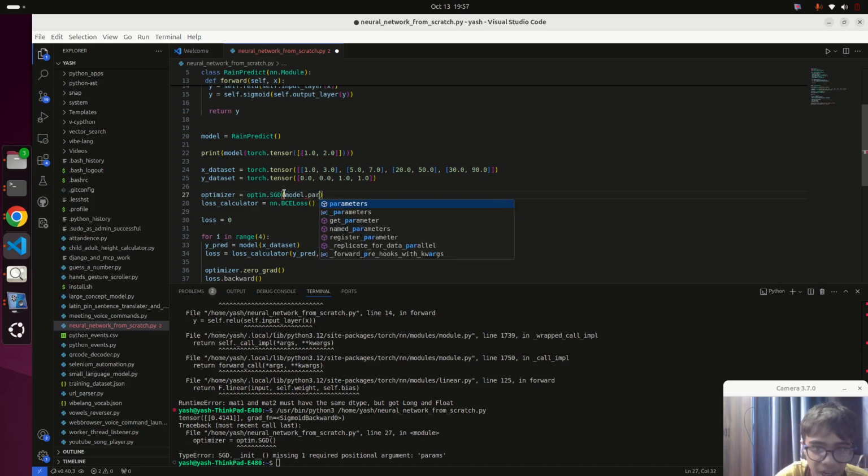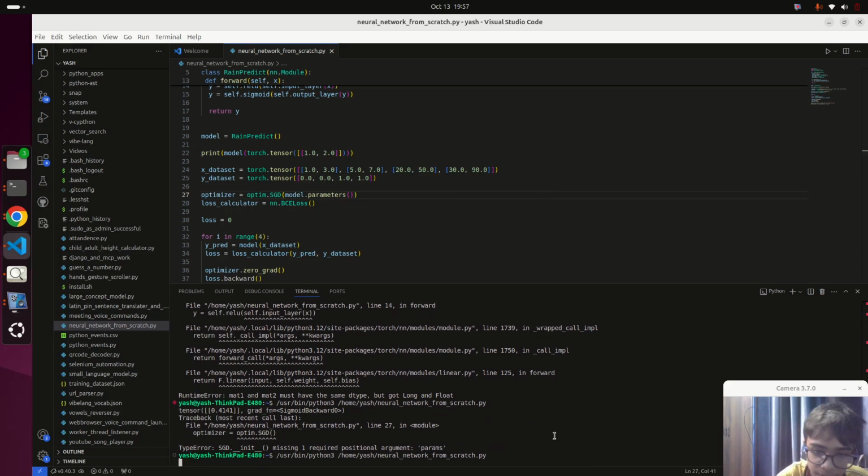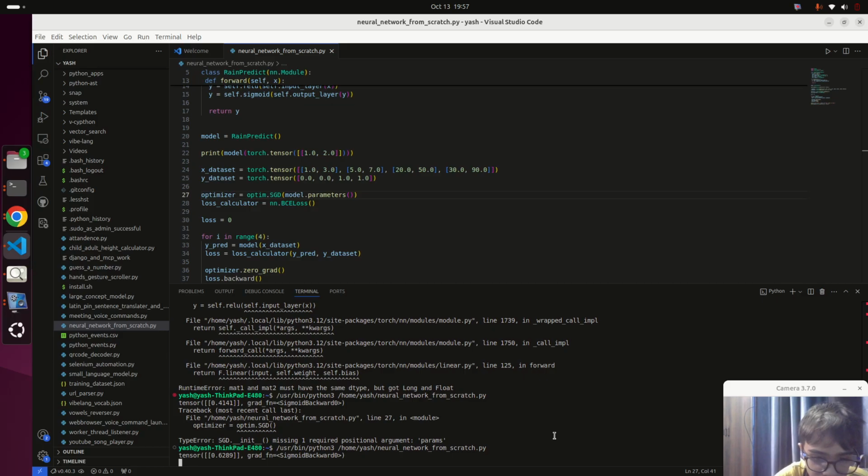So we have to enter the parameters of the model. This basically tells the trainer the original weights of the model and the neural network.